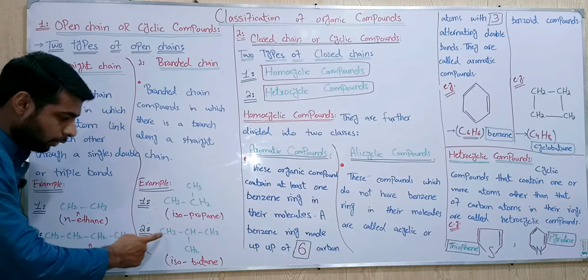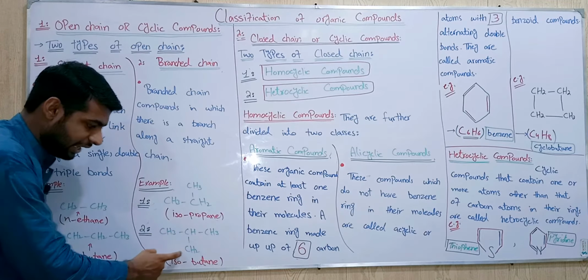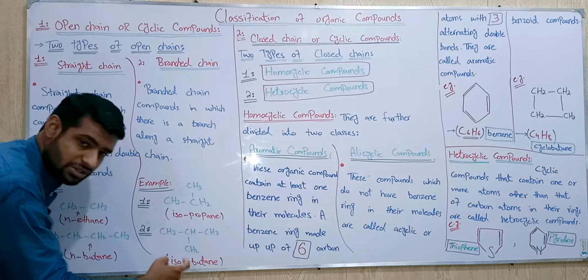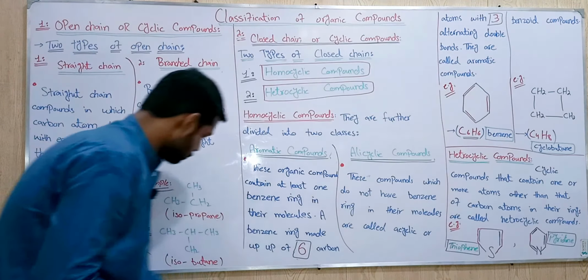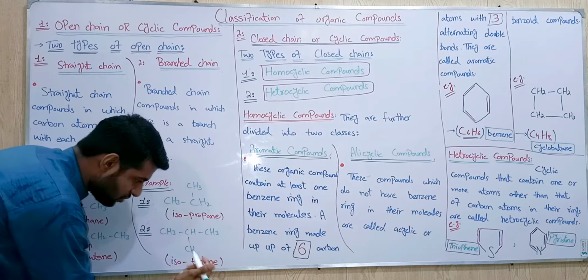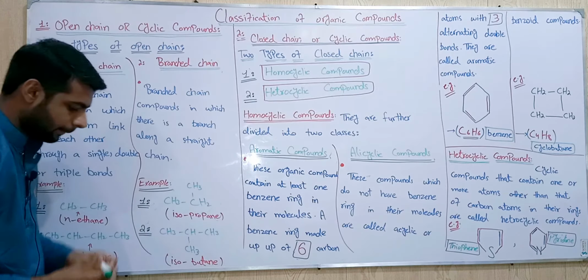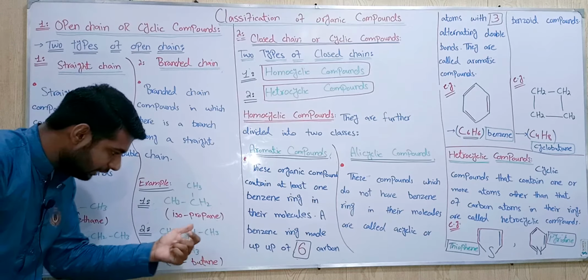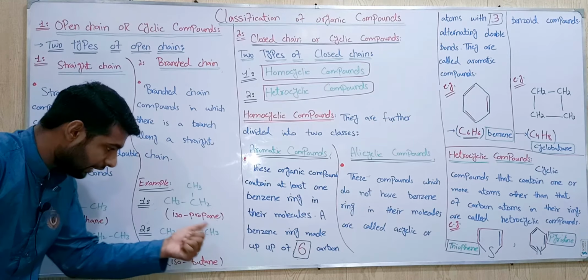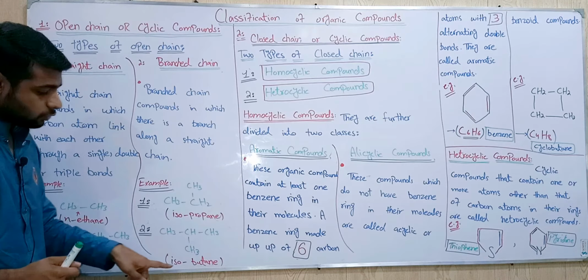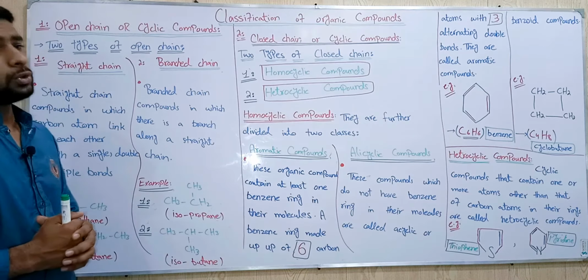And another example: CH3, CH3 and CH2, and this is CH3, it is not CH2, it is a methyl group. A methyl group is attached with propane, that's why it is called isobutane.